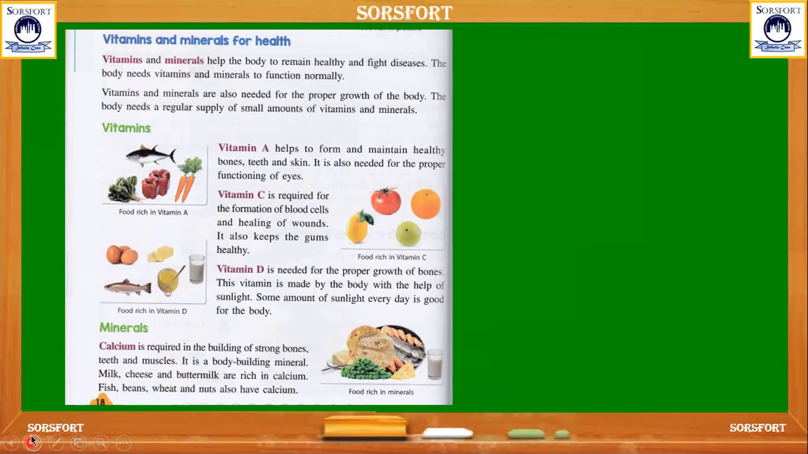And here we can see some of the vitamins like A, C, and D. Vitamin A helps in forming and maintaining healthy bones, teeth, and skin.